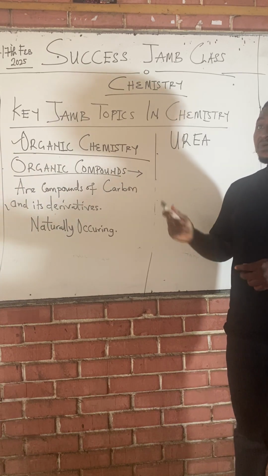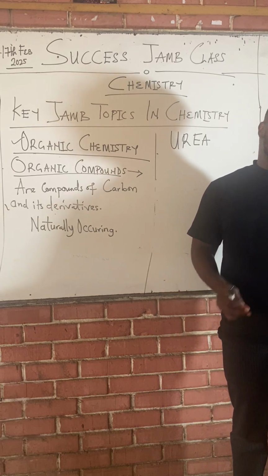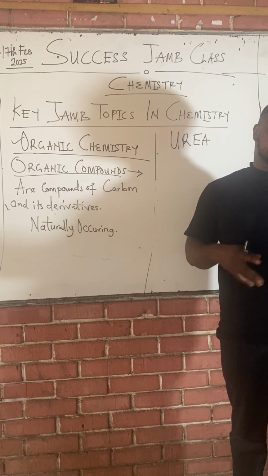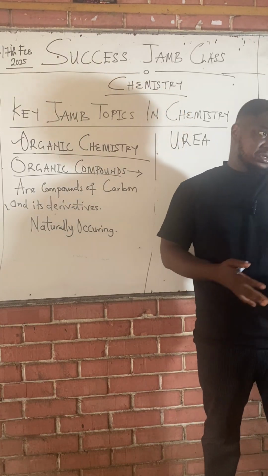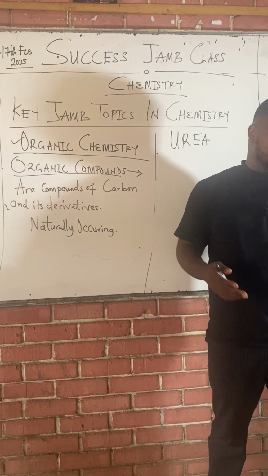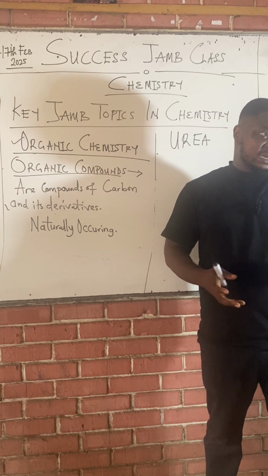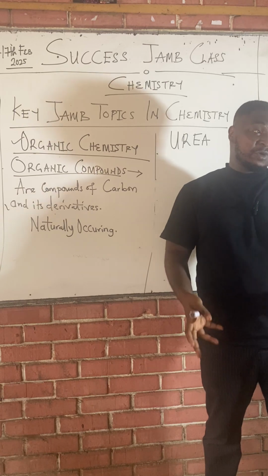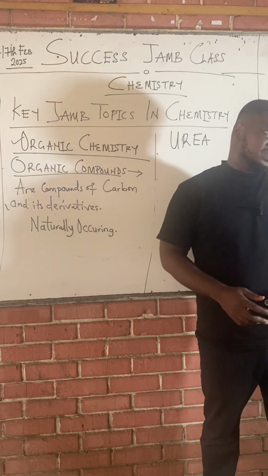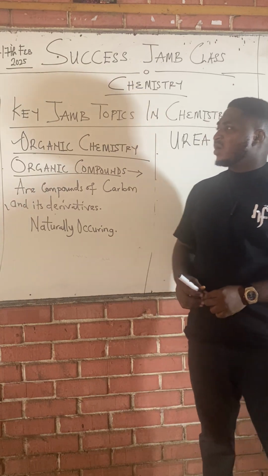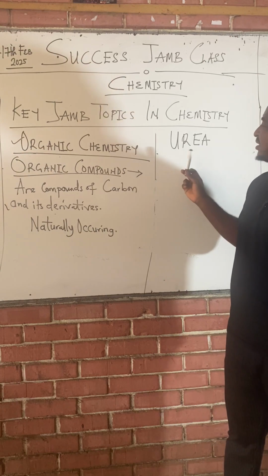So if you can make urea, you can make urine, because apart from urea, the other things in your urine are just liquid water and ions, like sodium ions, that remain after ultrafiltration in the Bowman's capsule of your nephron in the kidney. The main component of your urine is your urea.